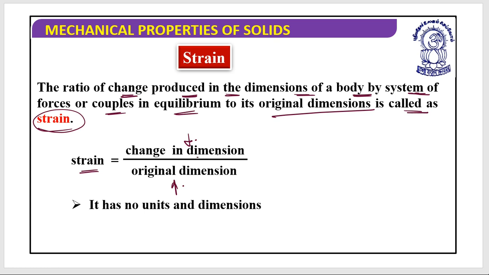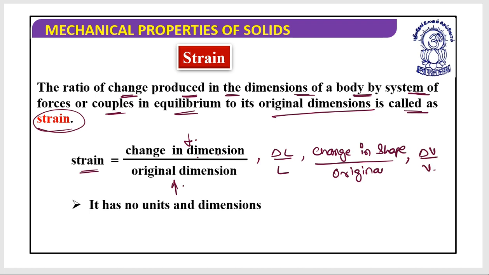As you can understand, this is a change in dimension. It could be a change in length divided by original length, or a change in shape divided by original shape, or a change in volume divided by original volume.